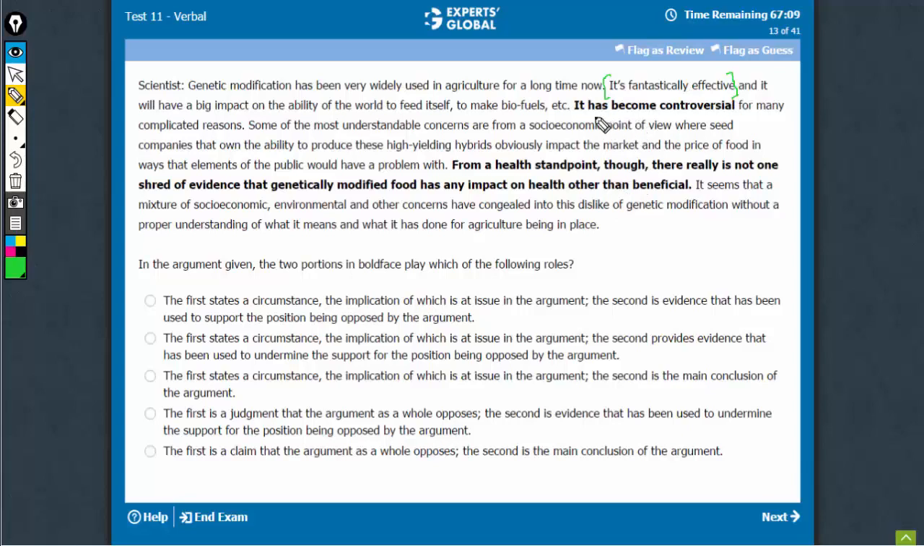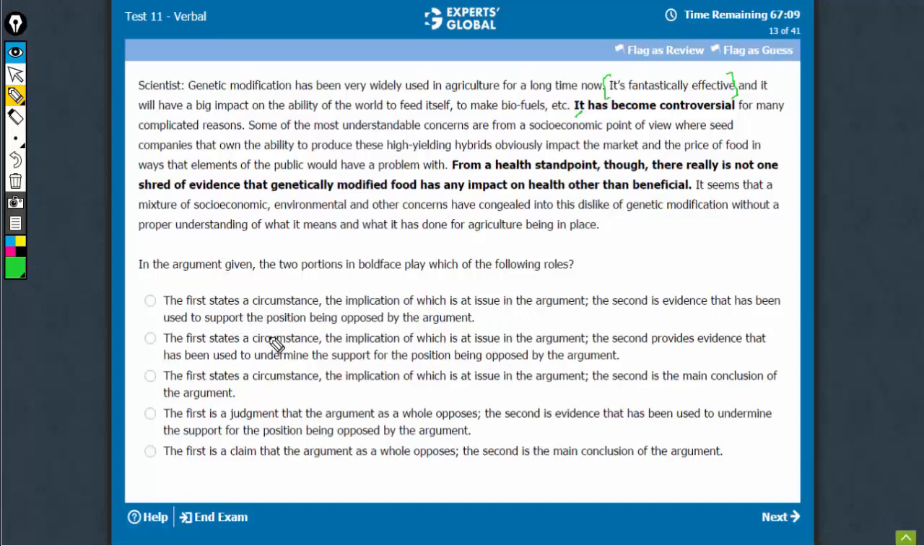So what role does this play? This is a situation, a circumstance that is being evaluated by the argument, and this is something that supports the main conclusion of the passage, that it is all benefits. With this bit of background work, let's move to the answer choices.